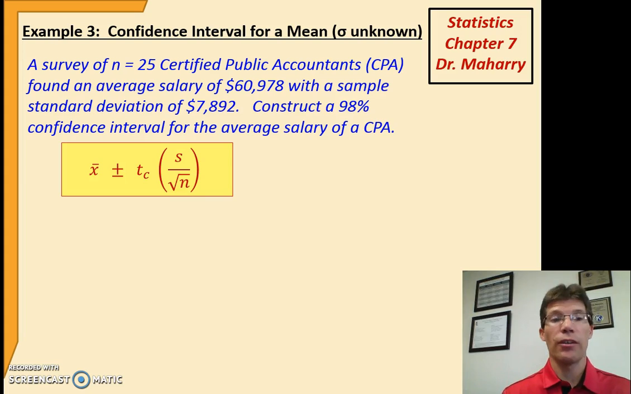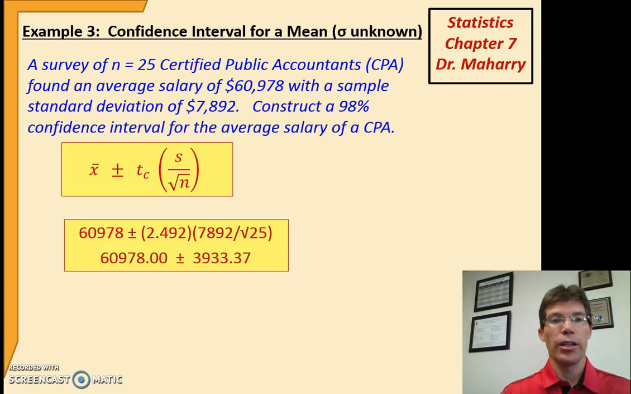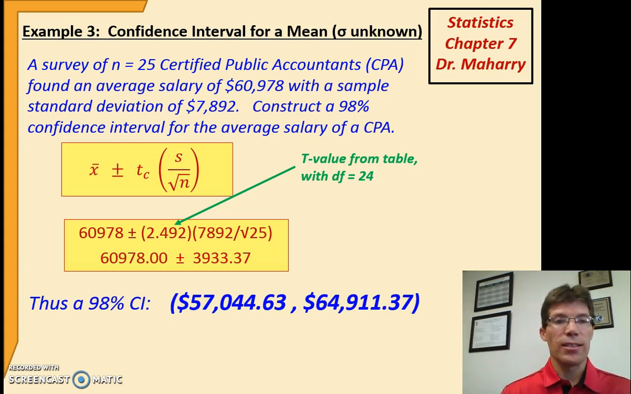So here, notice the confidence interval is very similar, only now I'm using a T distribution and my sample standard deviation. So if I plug in values here, and that T value came from the table, 98% confidence with 24 degrees of freedom. If I plug all those numbers in and go 69.68 plus 39.33, 69.68 minus 39.33, I get this confidence interval. So I'm 98% confident that the average salary of a CPA is between $57,000 and $65,000 roughly.